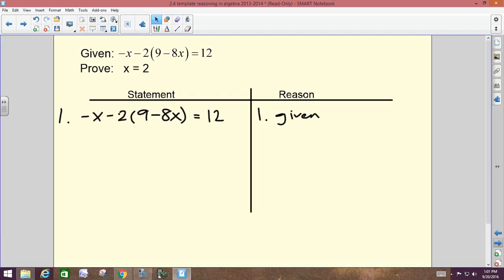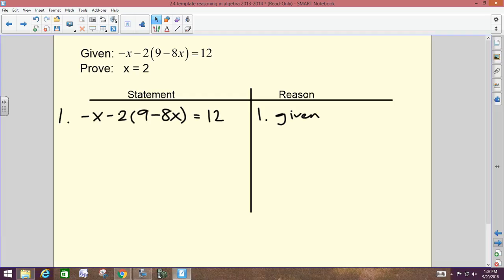We're trying to prove that x equals 2. So we already know what the final answer is, x equals 2. What I'm after today is how you get there, and if you can tell me your reasoning why. Not so much what that answer is, just how you would get there. So we have to think, what's our first step here? What do you want to do?